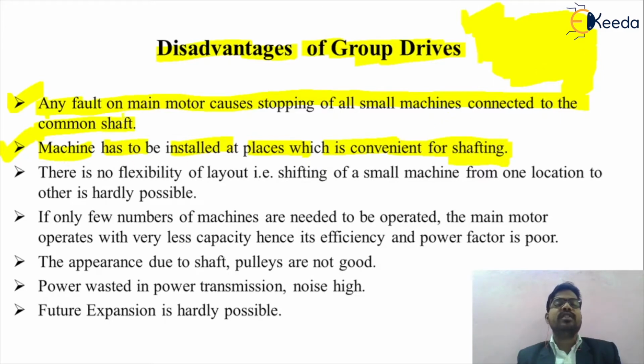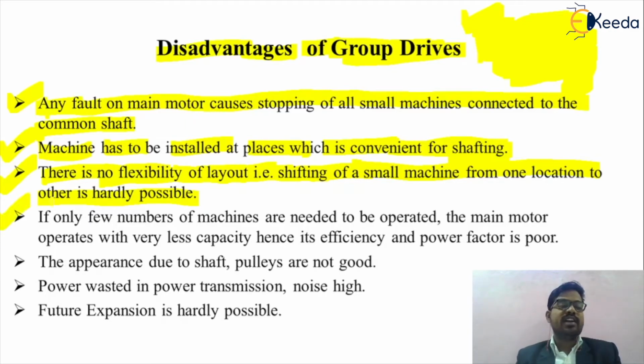The next disadvantage is that there is no flexibility of layout; shifting of small machines from one location to another is hardly possible. So flexibility is not possible with the group drive.